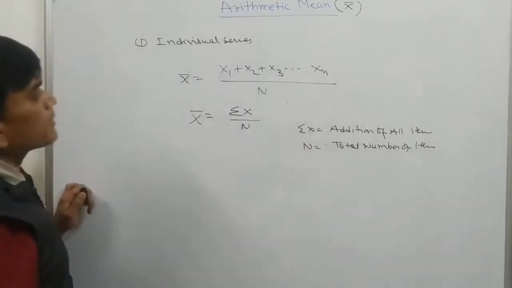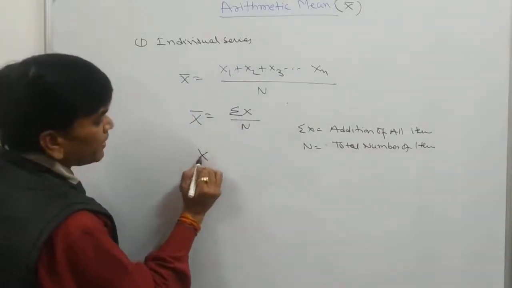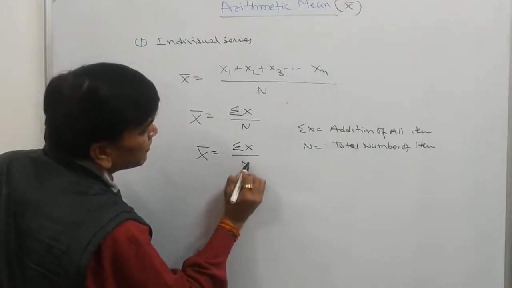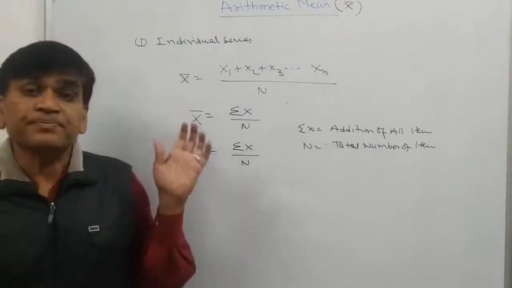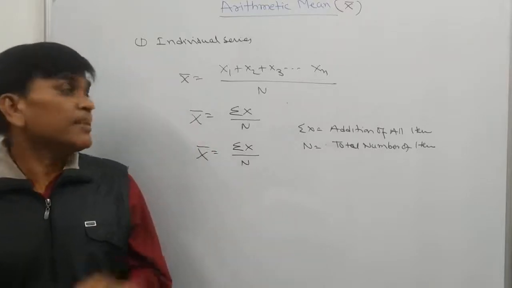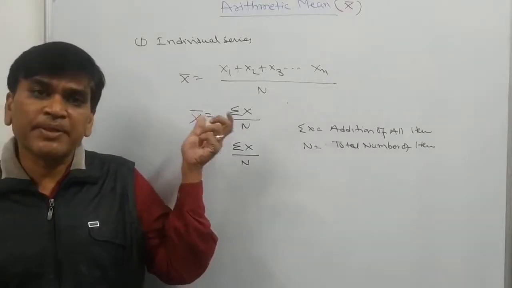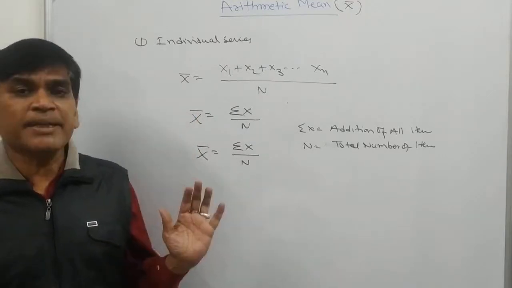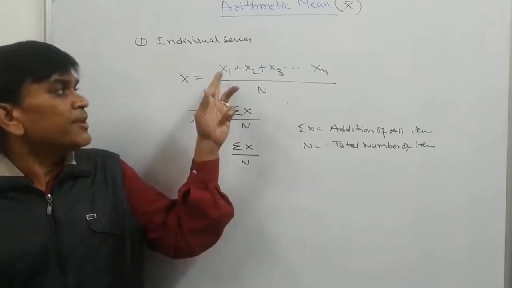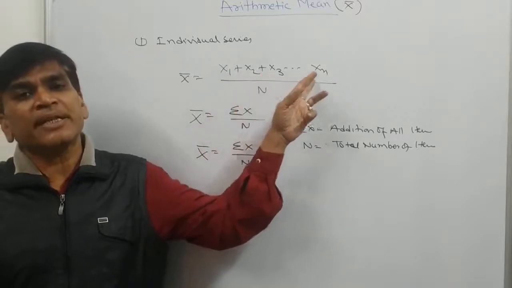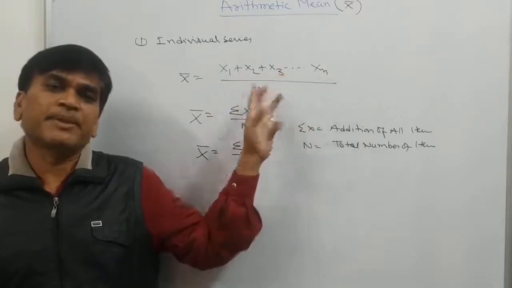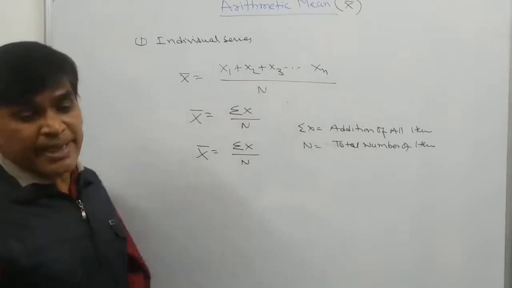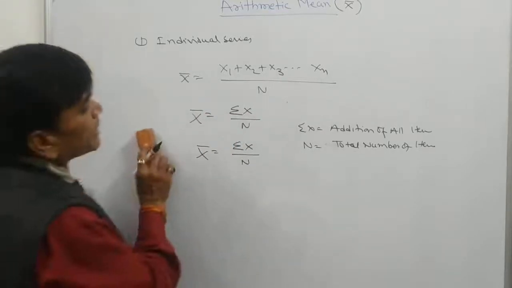So to calculate the arithmetic mean, what we will do? We will add all the given items and divide by the number of items. It means if 5 items are available, first we will add all 5 items and divide by 5. If in a series 10 items are there, first we will add all 10 items, and since the number of items is 10, dividing by 10 we will get the arithmetic mean. This is the direct method to calculate the arithmetic mean.